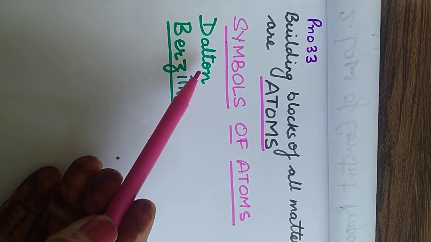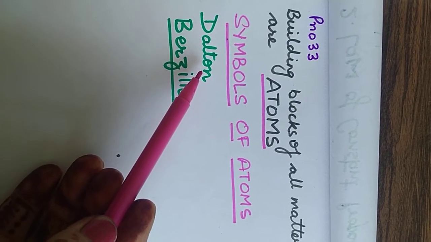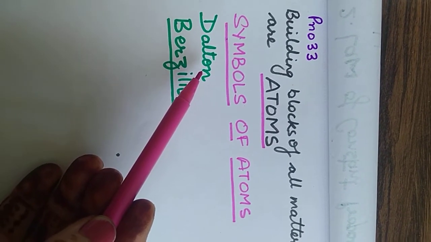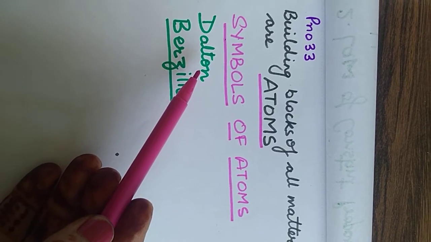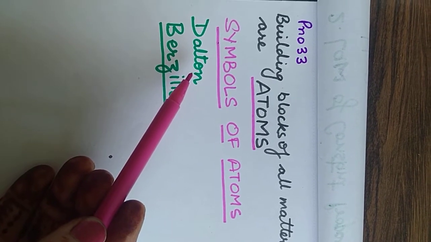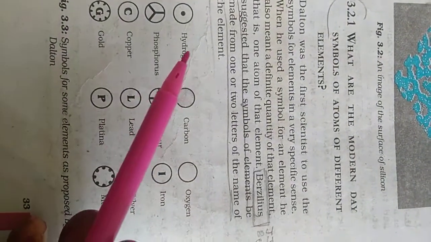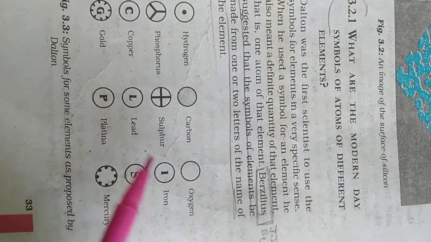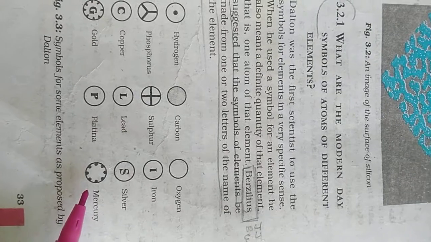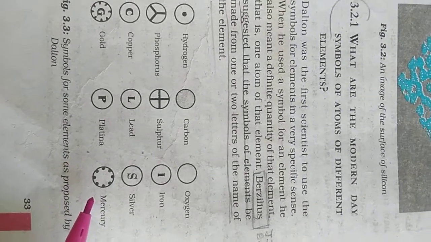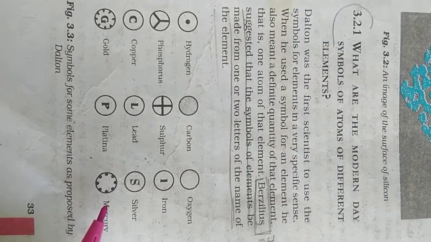So the first scientist who contributed in this is Dalton. If you remember, last time I had explained you Dalton's atomic theory, right? So Dalton was the first one to give the symbols. You can see the symbols given on page number 33. These are the symbols which were given by John Dalton. But students, you will not learn these symbols because now we don't use this symbol.